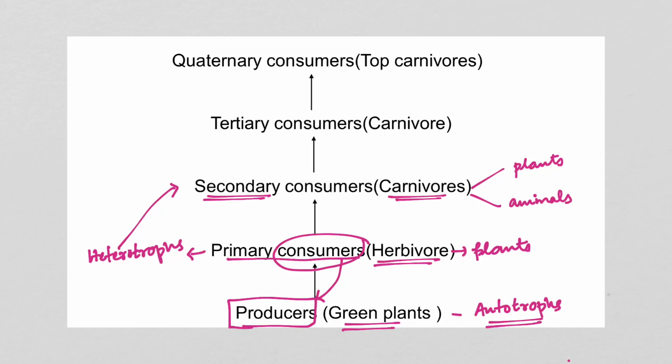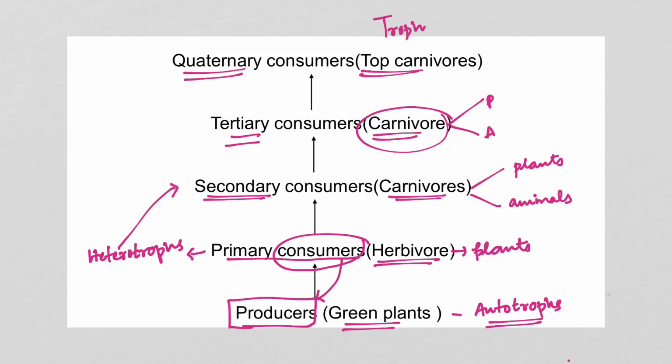In the next level we have the tertiary consumers. They are also carnivores who consume both plants and animals. Then we have the top carnivores or the quaternary consumers. So this is how the trophic levels look.